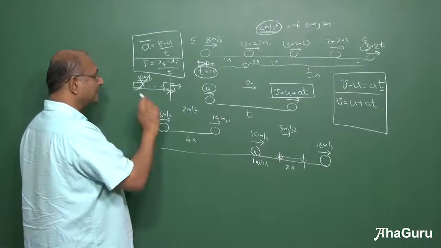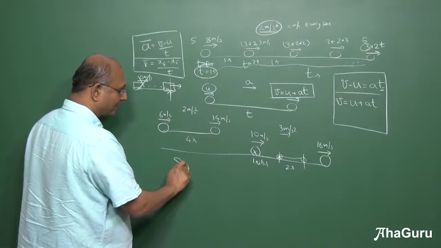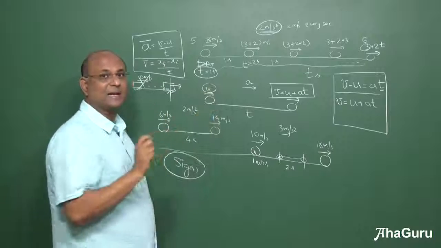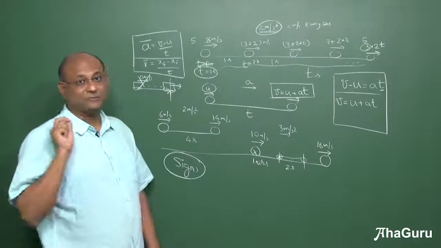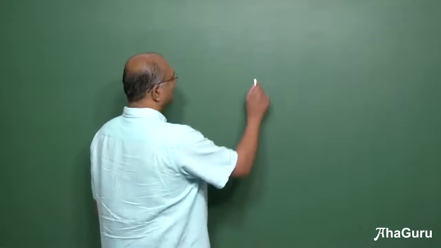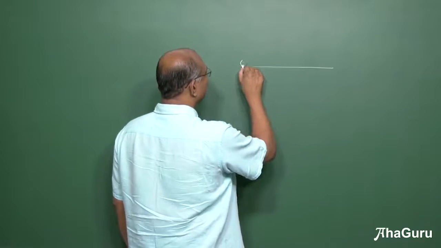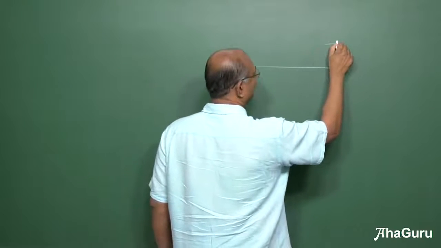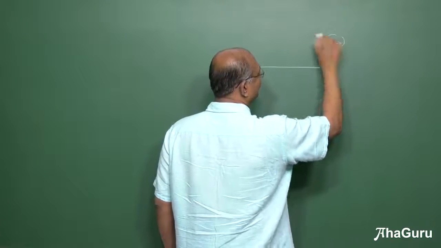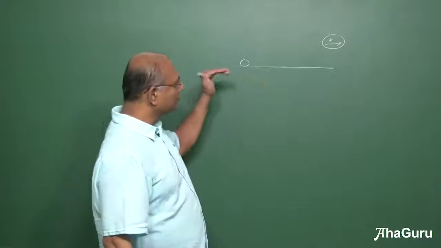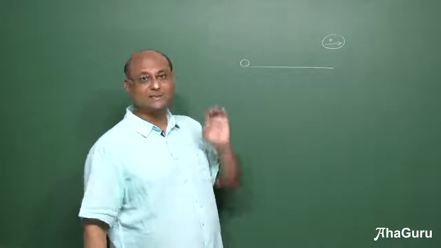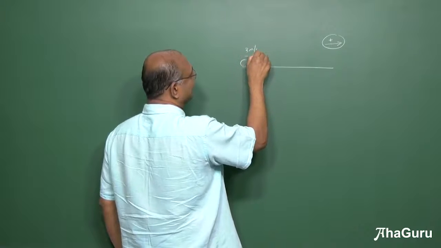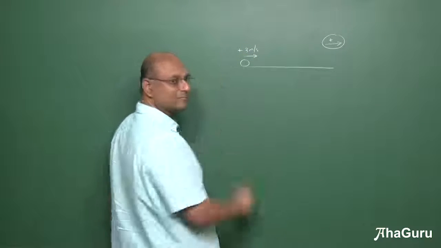Another important point is about signs. All these values u, v, a, etc. come with signs. That's very, very important. You can choose any direction you want as the positive direction. That is the important idea in sign convention. For example, if I choose this to be the positive direction, which is very normal, like the positive x-axis or positive y-axis, and I say this is 3 meters per second in this direction, it is plus 3.